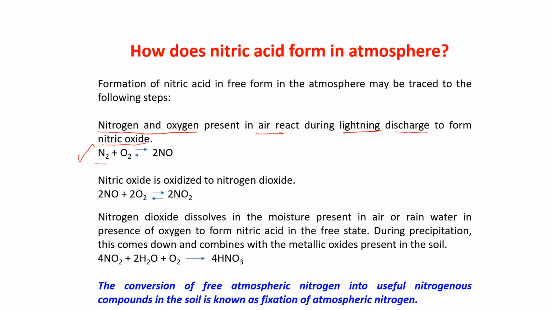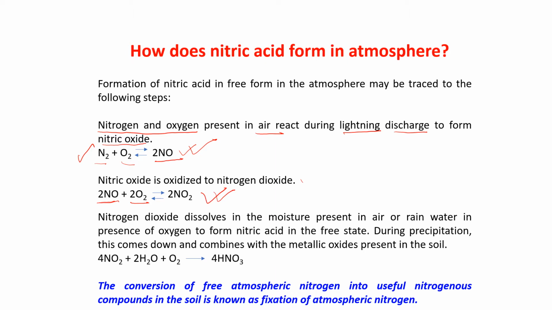N2 and O2 in the atmosphere react together during lightning and we get nitric oxide, that is NO. Now this nitric oxide is oxidized to nitrogen dioxide: NO reacts with O2 and gives NO2, nitrogen dioxide.